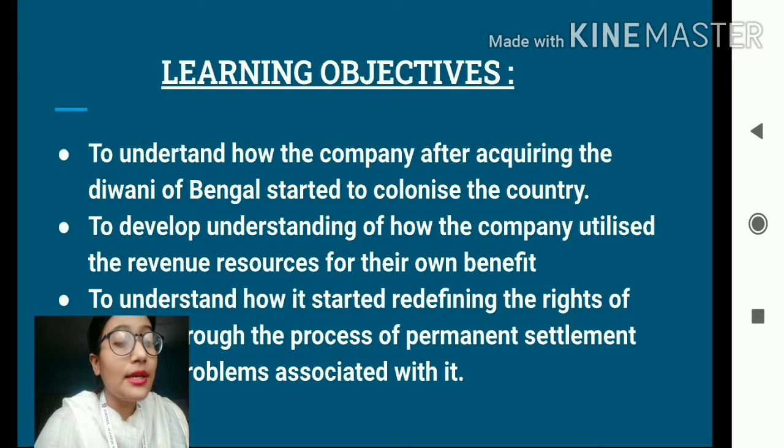That means students, the company not only started using the revenue resources for their own benefit, they also started redefining the entire system by redefining the rights of the people by introducing a new system that was known as permanent settlement. We will be discussing the meaning of permanent settlement, its features and the problems associated with this permanent settlement system. Okay.